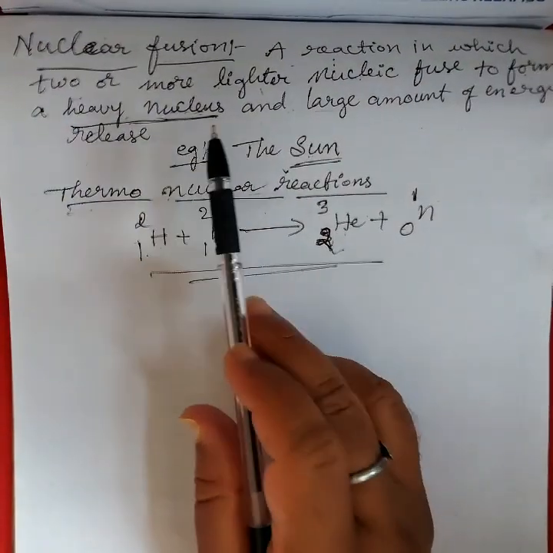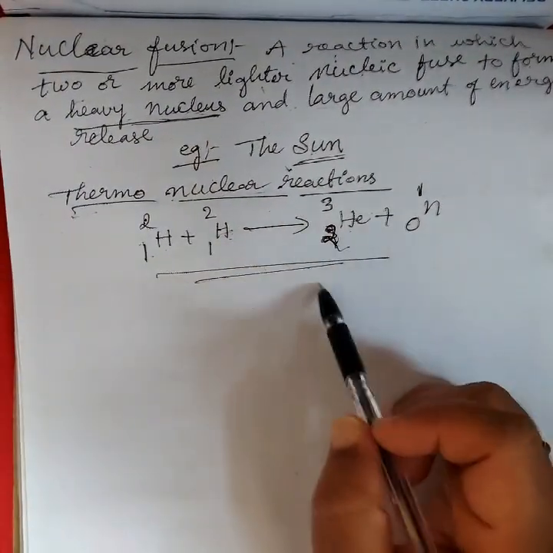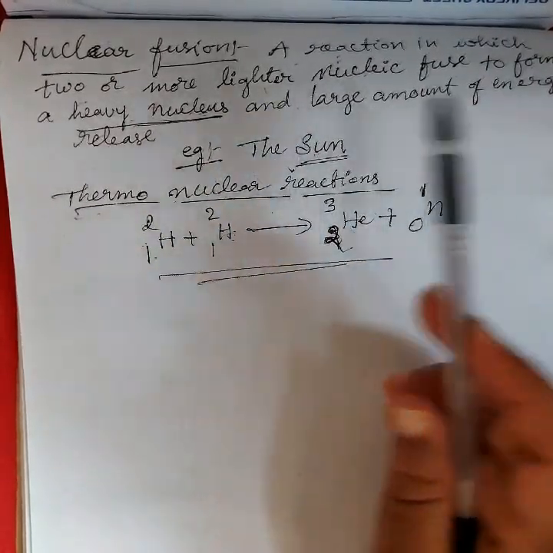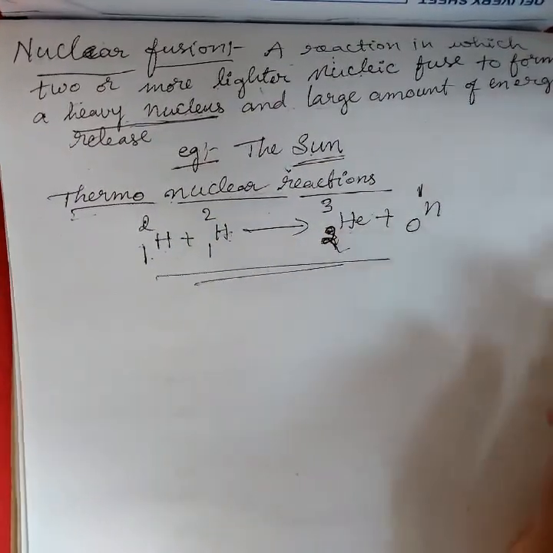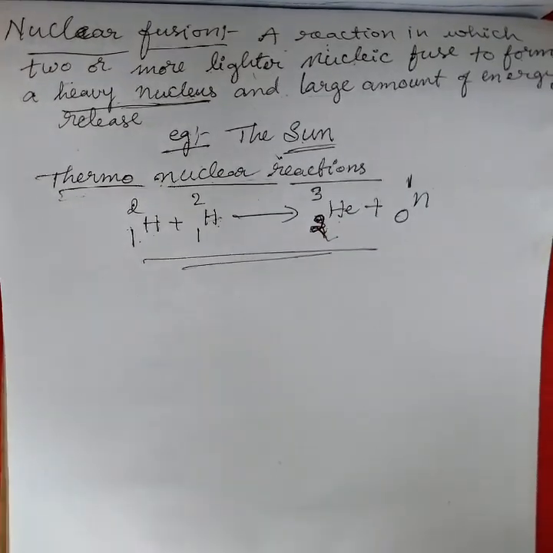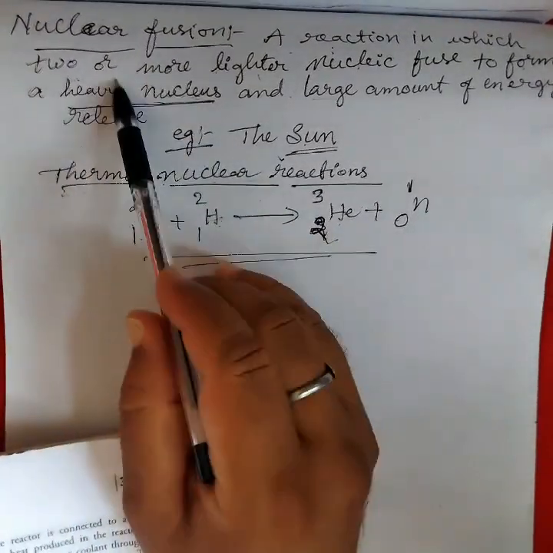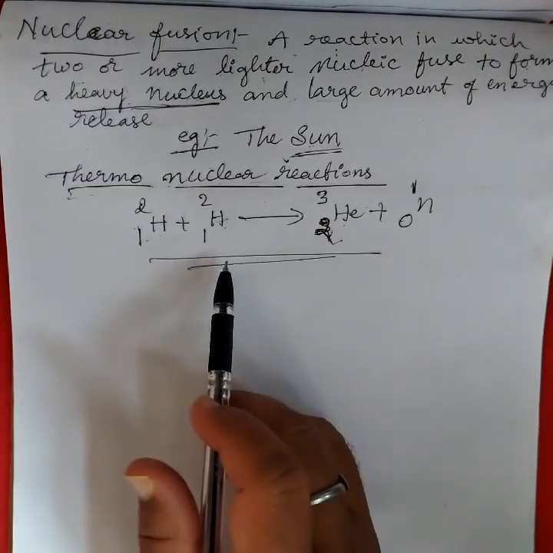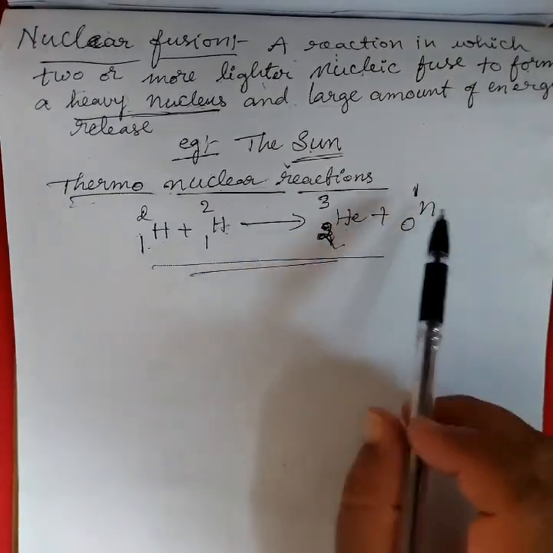Now I will tell you the differences between nuclear fission and fusion. First you write down the definition of both nuclear fission and fusion, and second you write down whether it is a chain reaction. Nuclear fission is a chain reaction, and nuclear fusion is not a chain reaction.